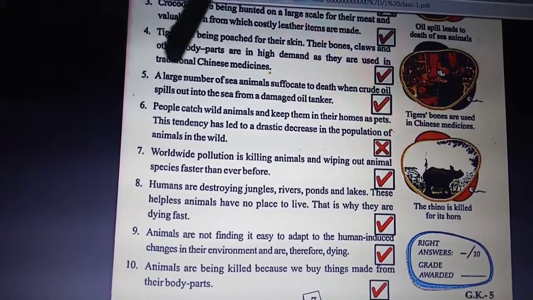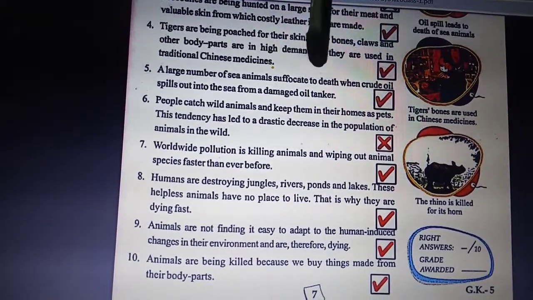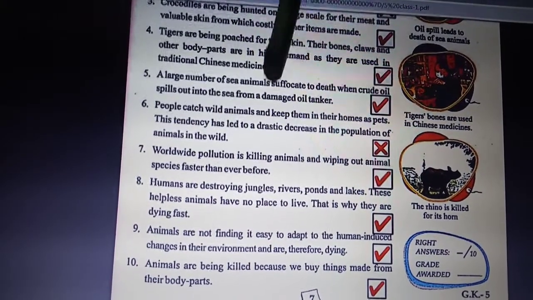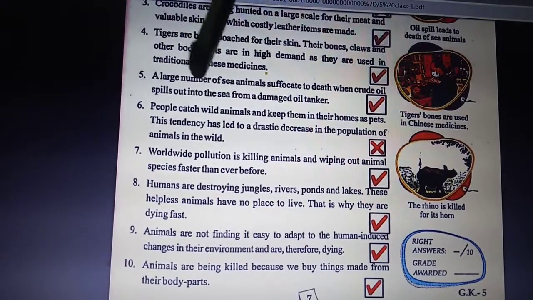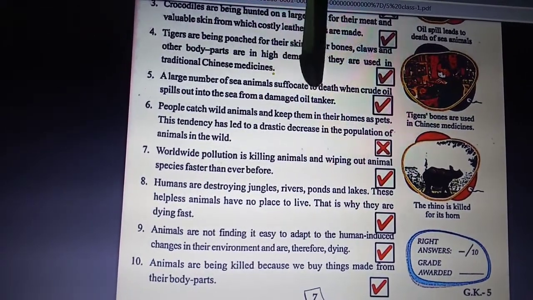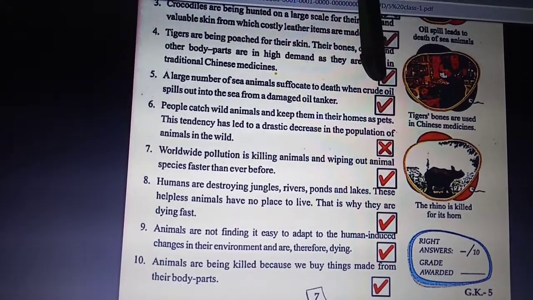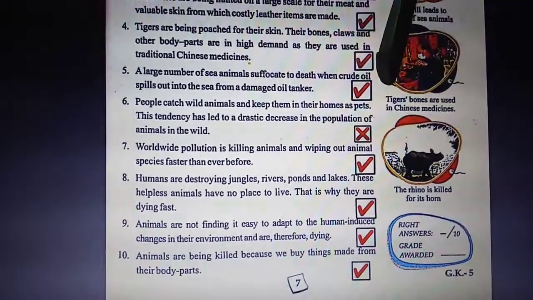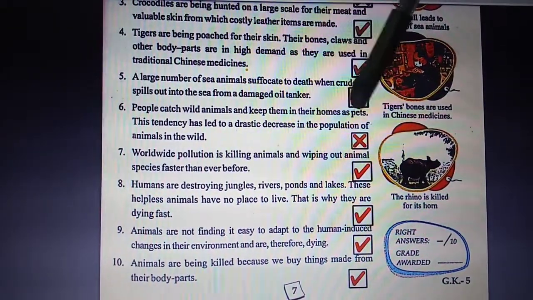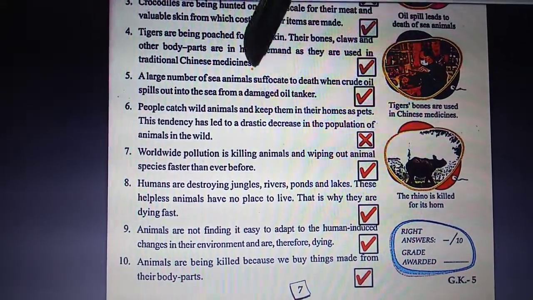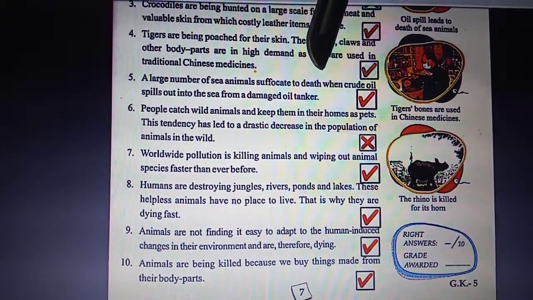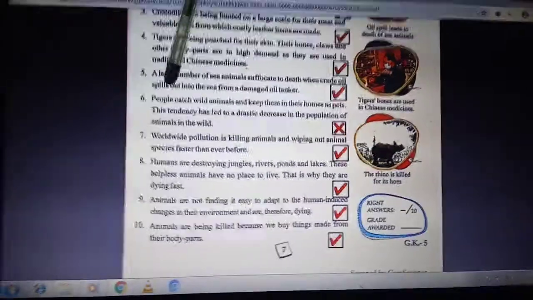Next is a large number of sea animals suffocate to death. Suffocate means that they cannot take breath when crude oil spills out into the sea from a damaged oil tanker. Crude oil is a raw form of oil. So put down a tick in the given box. The statement is true because animals cannot take breath in the polluted water of the sea.